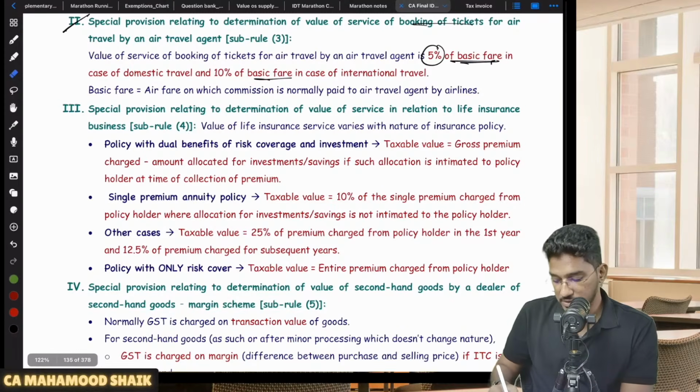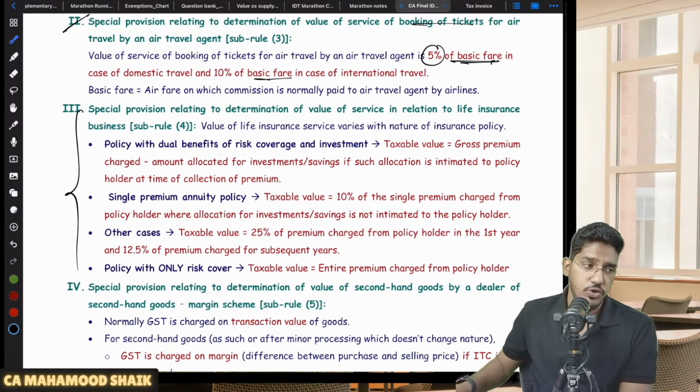Then in case of insurance policies, what could be the value?